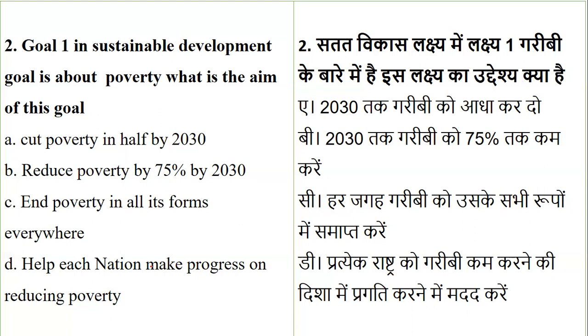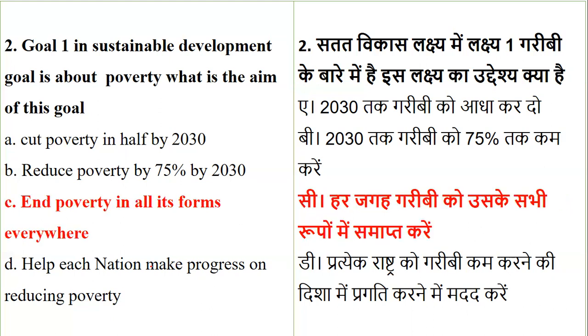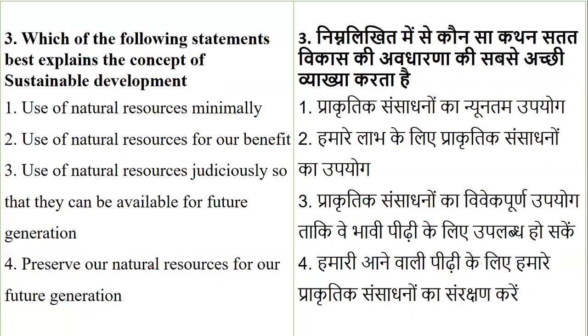So let's see. The right answer for this, that is goal 1, with the aim of poverty, is to end the poverty in all its forms everywhere. So basically this goal works at what? The goal works at ending the poverty in all forms everywhere, and that's the right answer. That is option number 3. Let's go to question number 3.